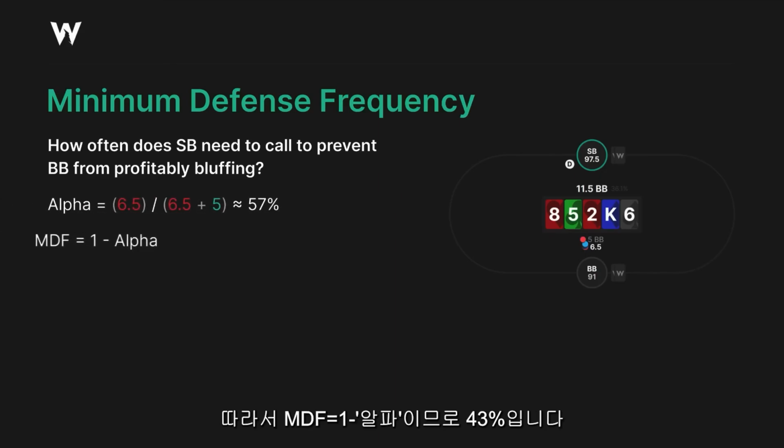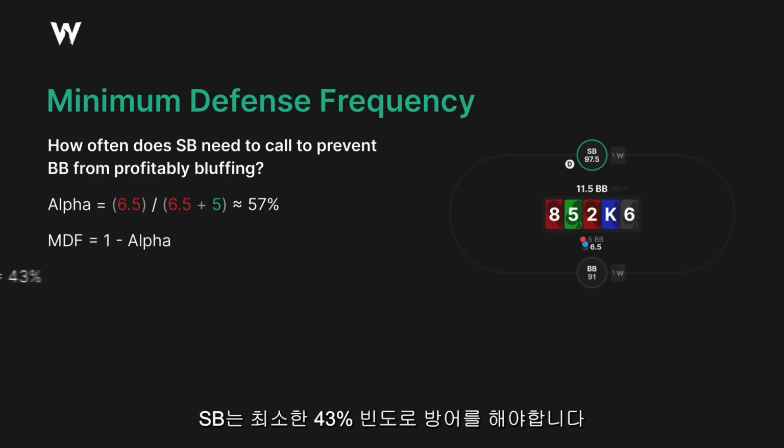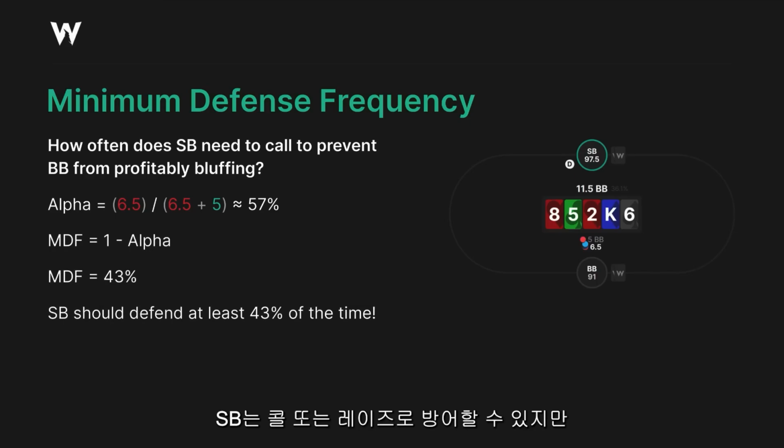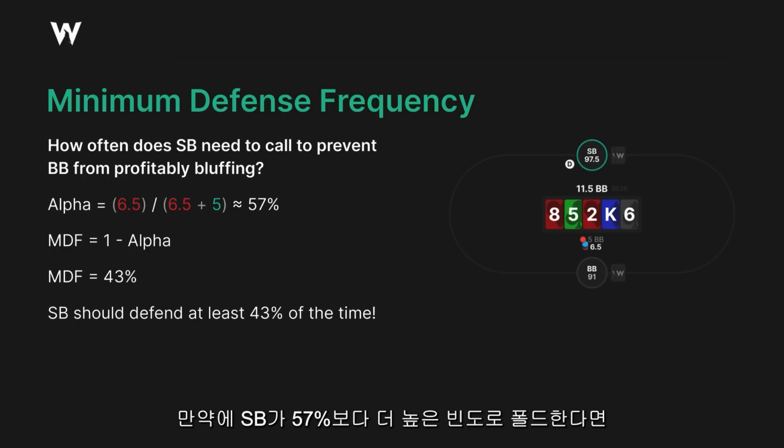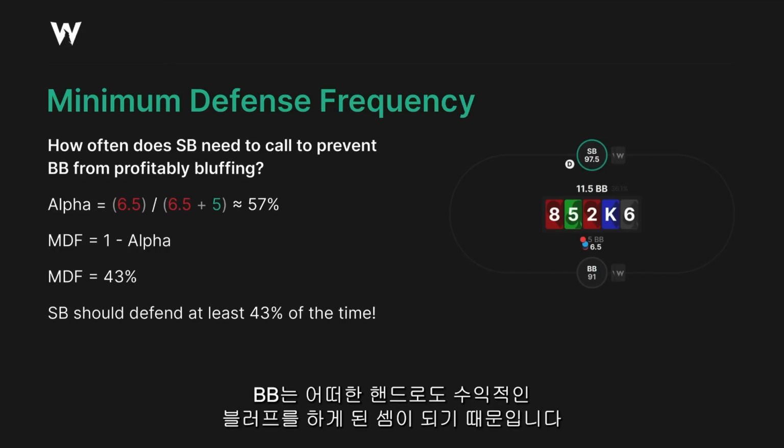Therefore, MDF is 1 minus that number, or 43%. Small blind should defend at least 43% of the time. Now, they can defend through calls or raises, but all that matters is that they're folding no more than 57%, because if they fold more than 57% of the time, then big blind has a profitable bluff with any 2 cards.